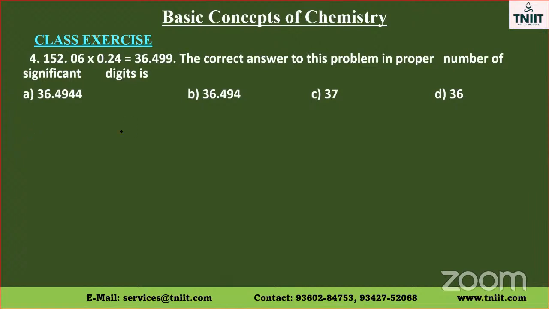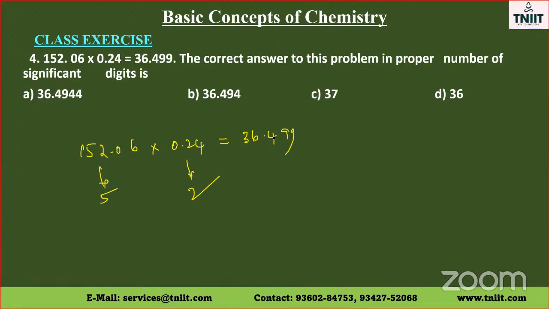Next, this is a multiplication problem. 152.06 multiplied by 0.24, they have given 36.499. What is the correct answer to this problem in the proper number of significant digits? Here the number of significant figures is 5. Here the number of significant figures is 2. So the answer should also be given in 2.